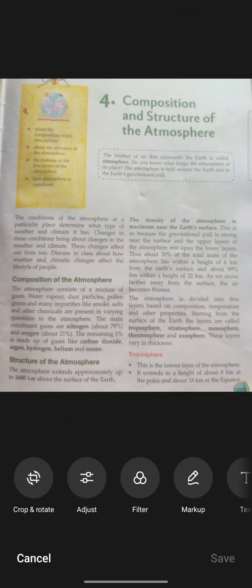So students, we know the definition of atmosphere: the blanket of air that surrounds the earth. We know how the atmosphere can affect the lifestyle of the people. We know the composition of the atmosphere and the main constituent gases present in it. All these things we have discussed in this introduction to the chapter.